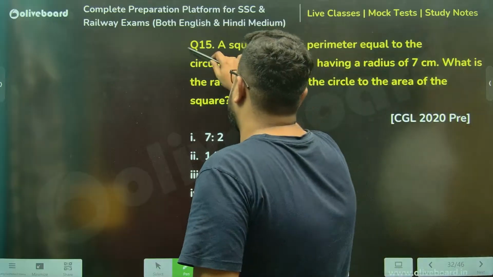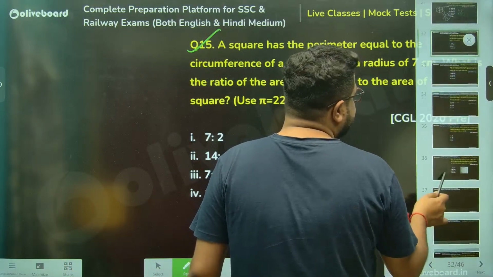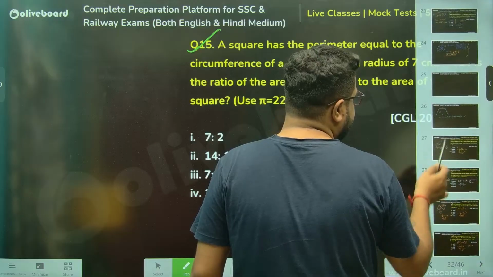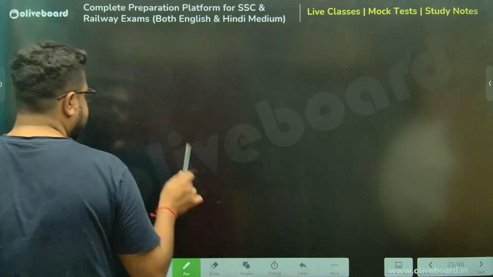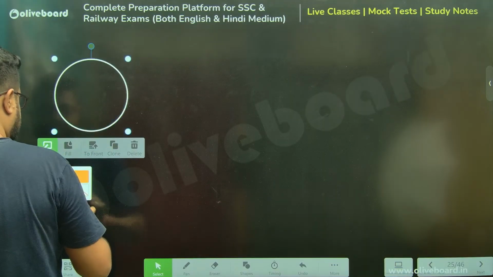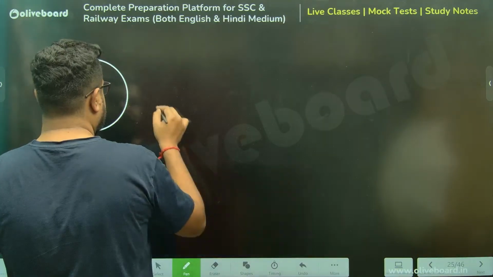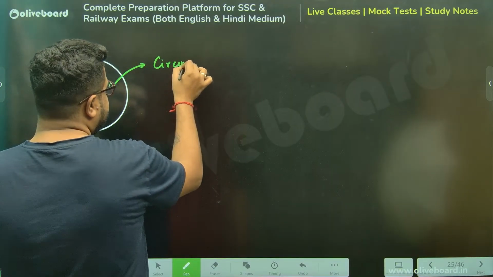अच्छा, circle. Before I go into this, circle we all know. The advanced part of circle we'll do tomorrow, not today. But just a quick bit. The basic, let me just complete. Circle, the circumference or the perimeter.